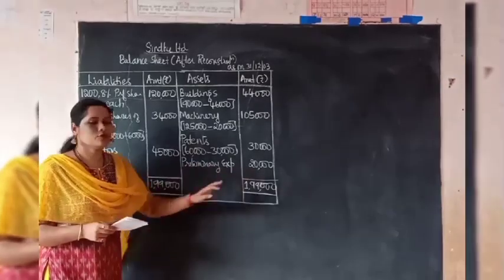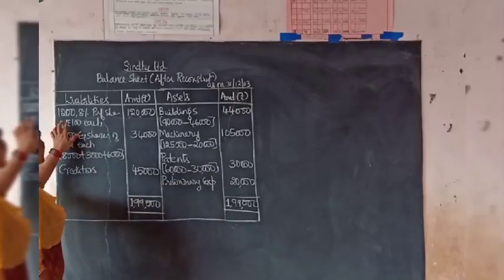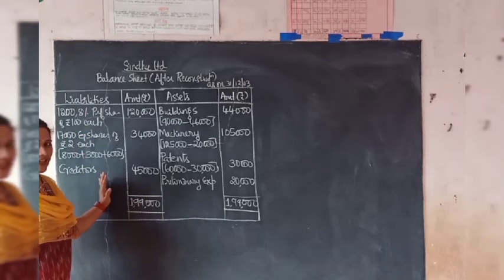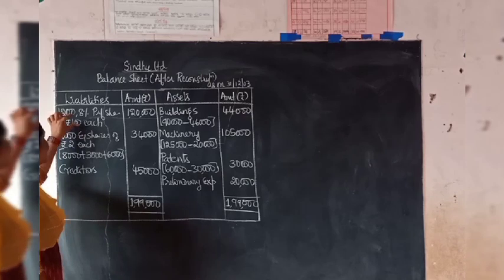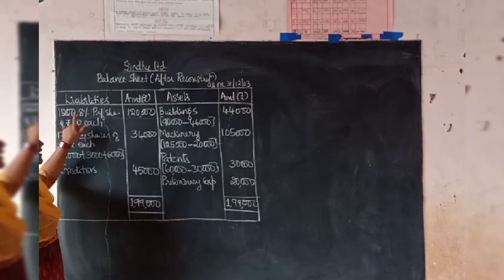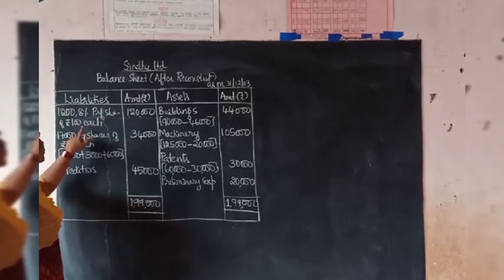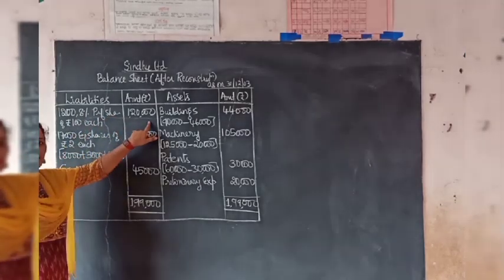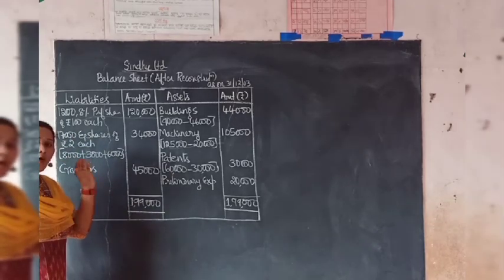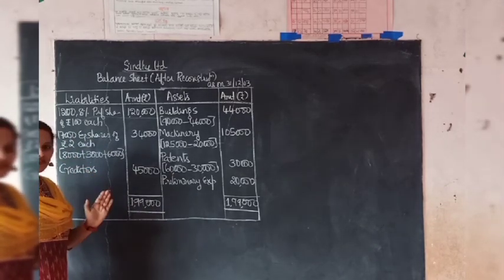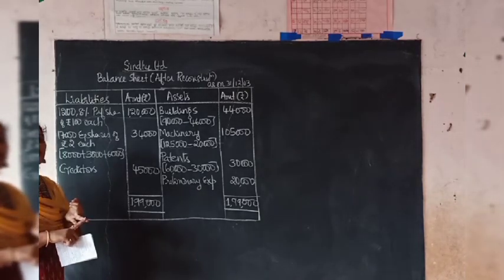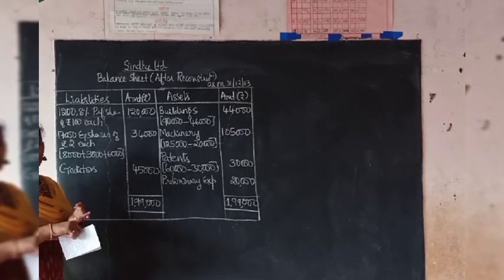So amounting to 20,000. To the liability side, we have to write the preference share capital, equity share capital, and also other liabilities. First, we have to write the new preference share capital, where we have issued 1,200 8% preference shares of rupees 100 each, 1,20,000. Then coming to the equity share, here we need to add all the number of equity shares we have issued to the preference shareholders, then in respect of the arrears of preference dividend and also to the old equity shareholders.